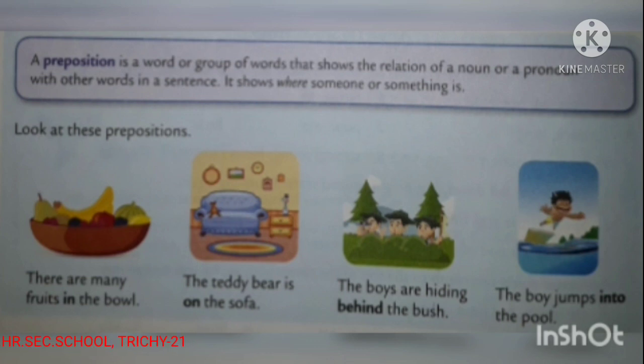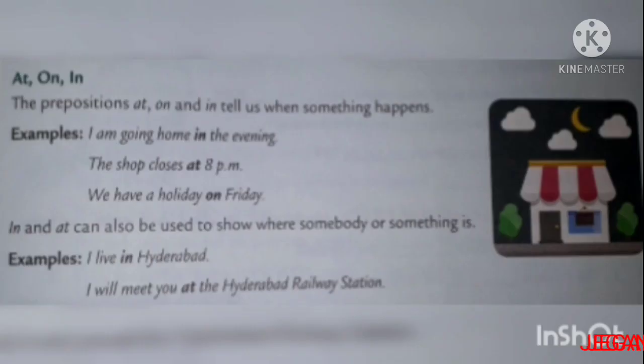Prepositions can be used to talk about time, place and movement. Okay. Children, let us look at some common prepositions of each kind. Prepositions of time tell us about the time when an action took place. And then prepositions of place tell us where things are. Okay. Children, let's see the prepositions at, on, in.